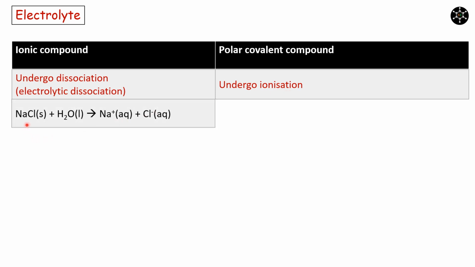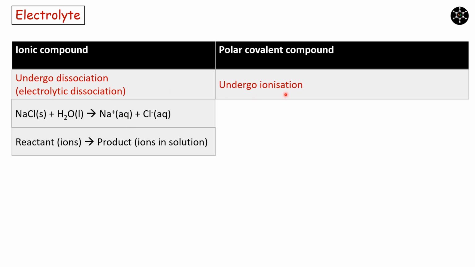Under ionic compound, let us consider sodium chloride solid. We know that in NaCl, we have Na plus ions and Cl minus ions. When this solid ionic compound is dissolved in water, ions separate from each other and get dissolved in water. In this change, we have ions on the reactant side as well as on the product side. So this change is called as dissociation.